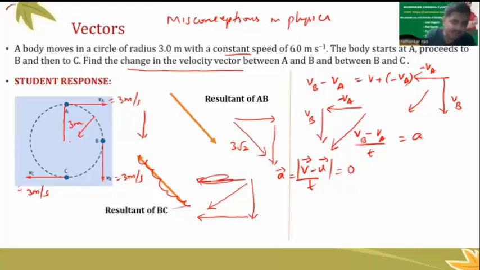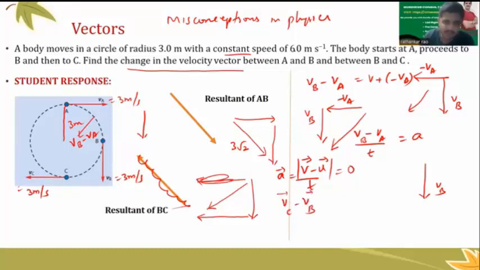Now for this question, you see the change in the velocity vector is directed like this. So this should be now your VB minus VE. Now if I ask you what should be the change in velocity vector here for the second case, VB and VC, what should be your answer? What is VB? Now you have VB downwards like this, and VC is directed upwards in this way. Now what do I need? I need the change in velocity vector, which is VC minus VB vector. I need something like this.